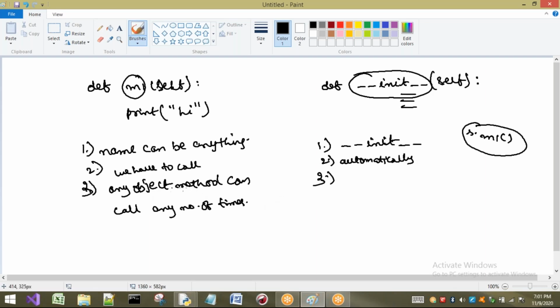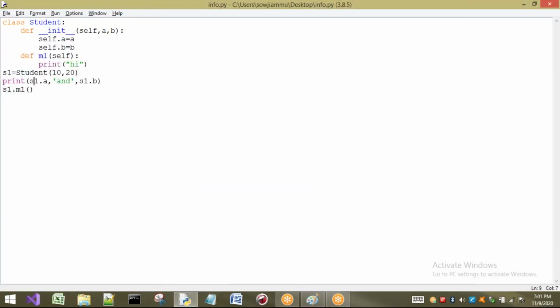Now the next point is, third point: for any object, a method can be called any number of times. But here, for any object, the constructor will be called only once. Only once. Now observe that here. Whenever an object is created, at that time only it is going to be called. But see here, I am calling s1.m1 a second time.